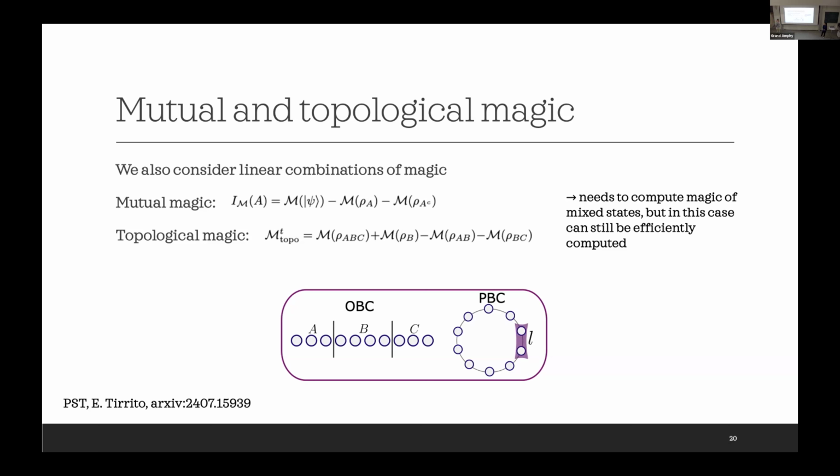I think that's a good question, but to be honest, I don't know. I think it's one of the things that we would like to address: how this mutual magic really corresponds to that kind of quantum circuit structure. Okay. Any other questions?